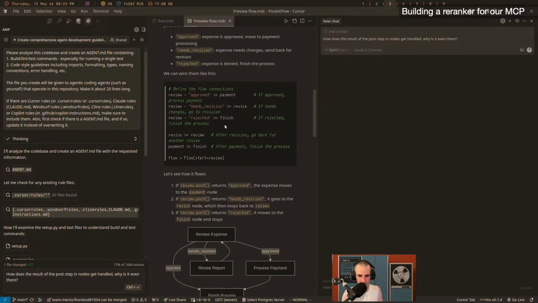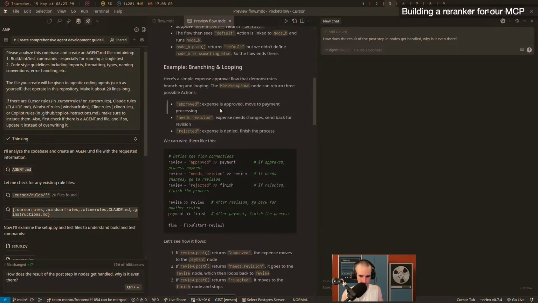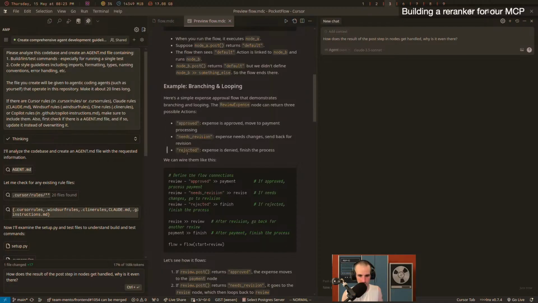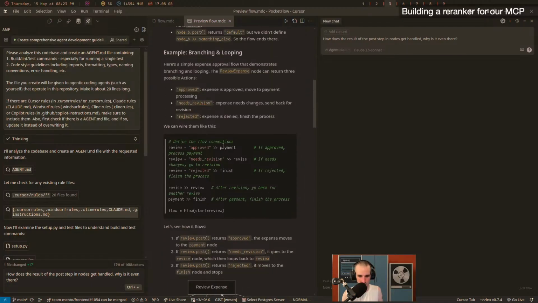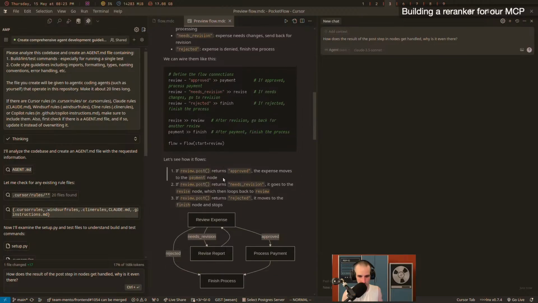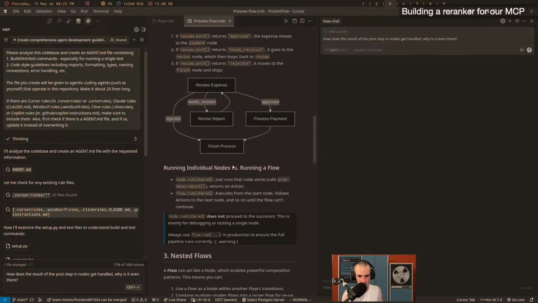And so here, I guess we have a graph. So the approved state in a little branching loop, if we look at it, can return approved, needs revision, rejected. Here, I think what happens after that is that if review post returns approved, the expense moves to the payment node. I think it will just run that node. It will just call node.run with the shared info.